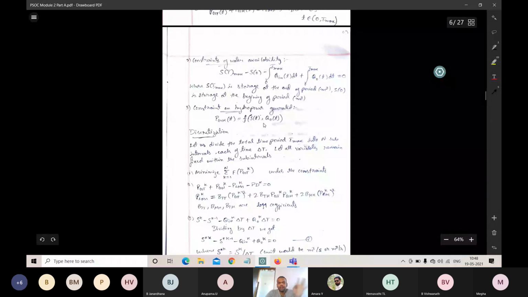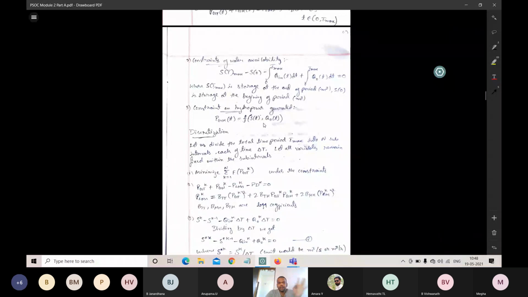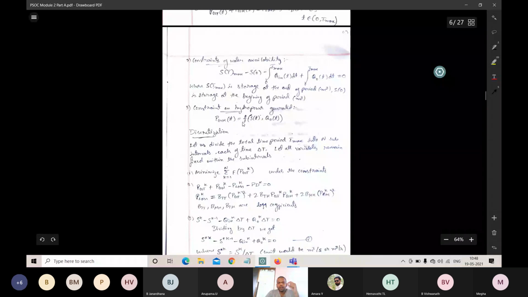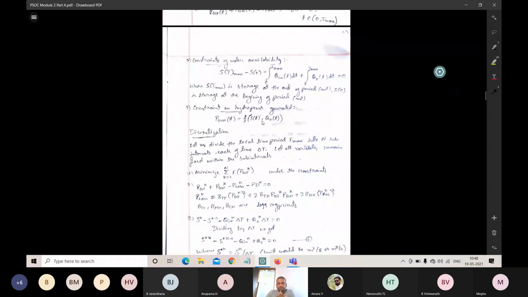And the third constraint is the hydropower generated, that is how much power is generated, PGH of T. That is given by F of S of T, comma Q naught of T. This means the total power generated depends on the total amount of water flown and the water that is utilized.